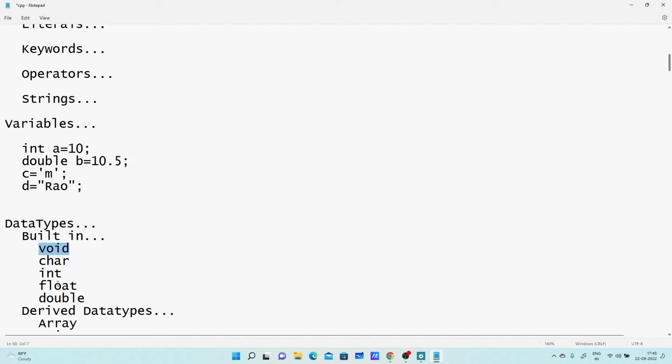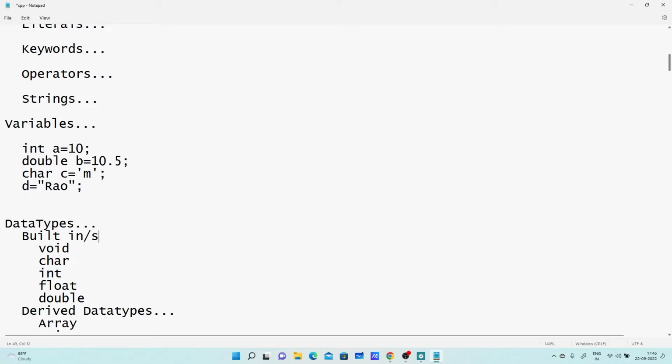Okay. Next, you can have character as a data type. So with the help of character, one can declare a character type variable. So here I am declaring a character type variable, character C. This is how you can use character to declare the character variable. And next one is double, float, integer. These are the data types that can be used to declare the variable. So I am calling them built-in data types.